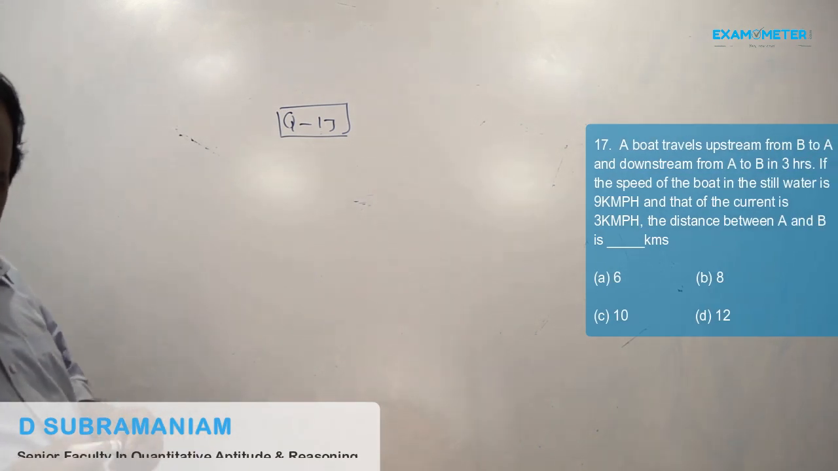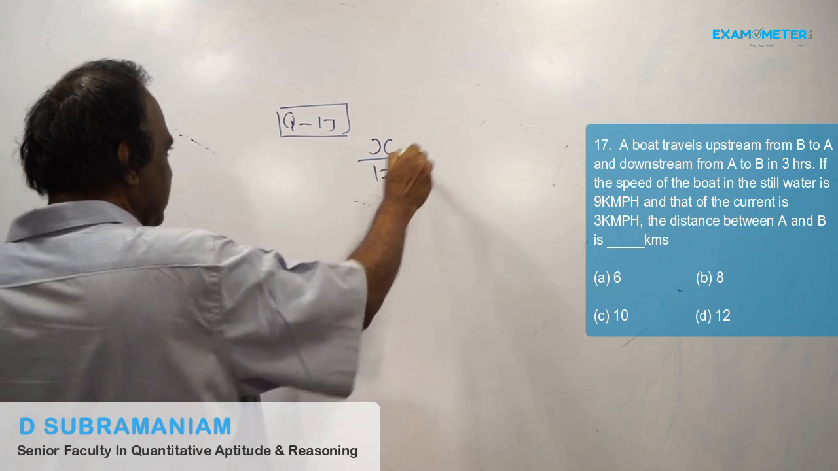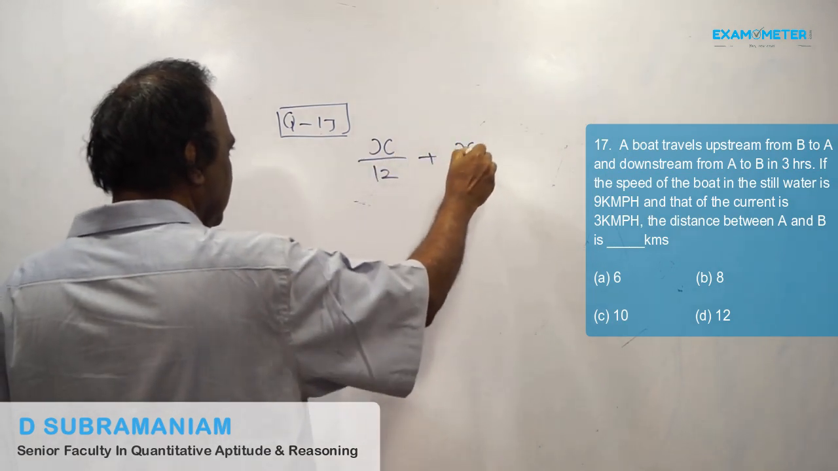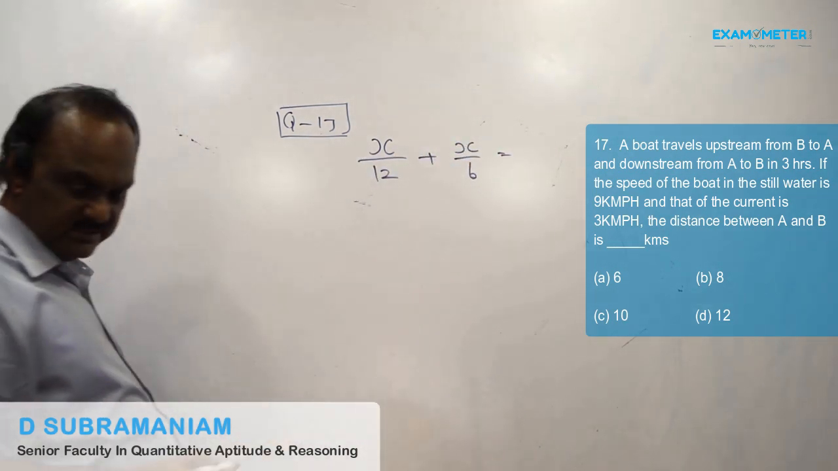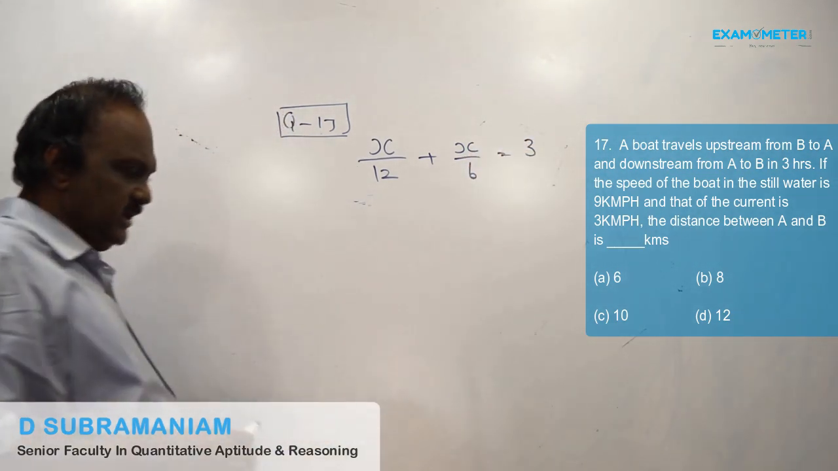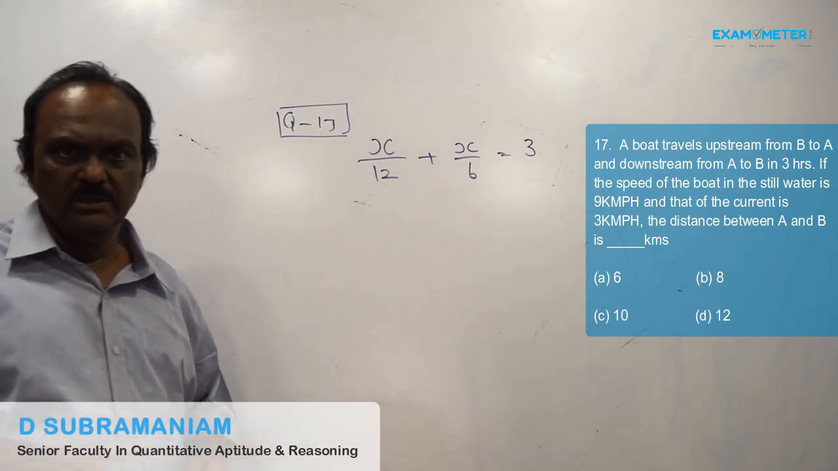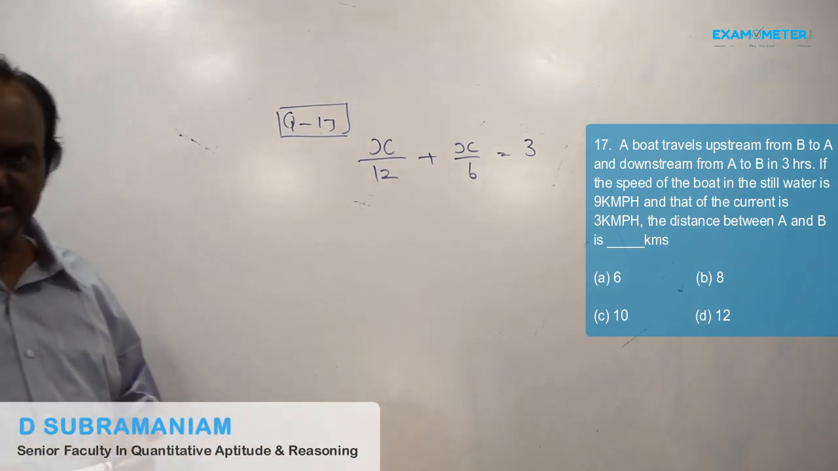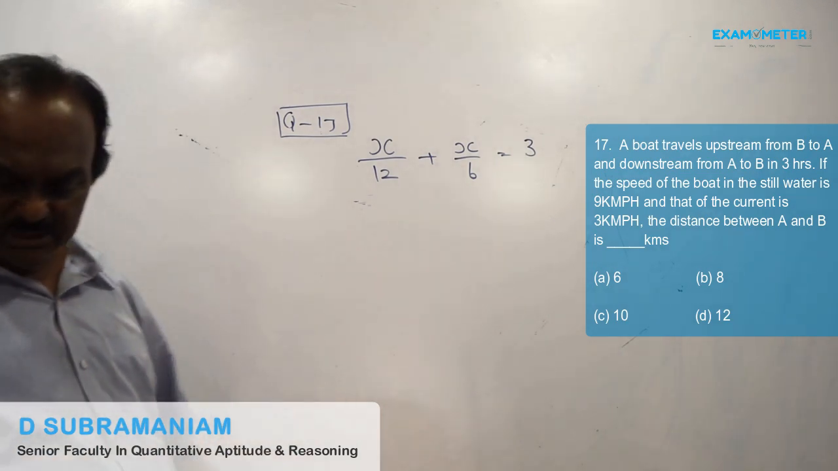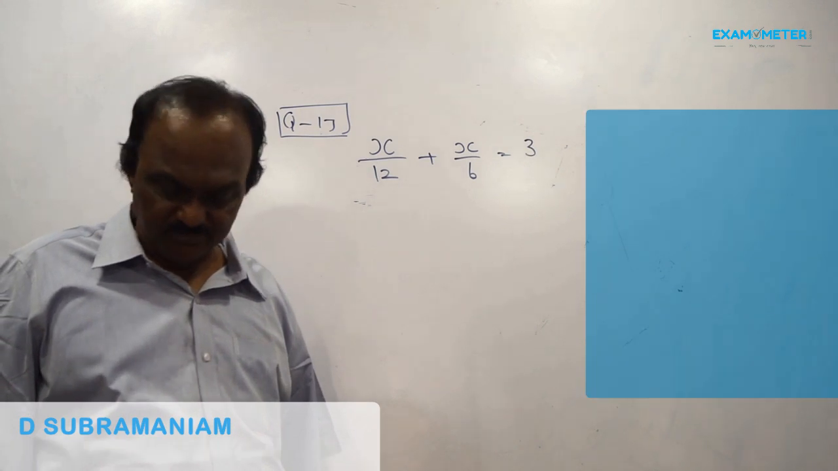We have to find out the distance. Distance you take it as x. 9 plus 3 is 12. 9 minus 3 is 6. If you simplify this, you get the distance as 12. So answer is 12 kilometers. That is multiple choice D.